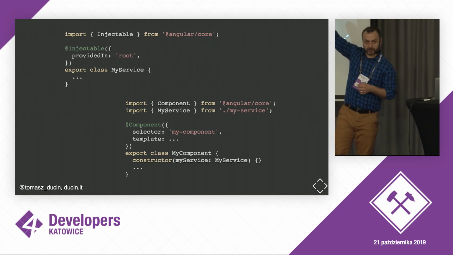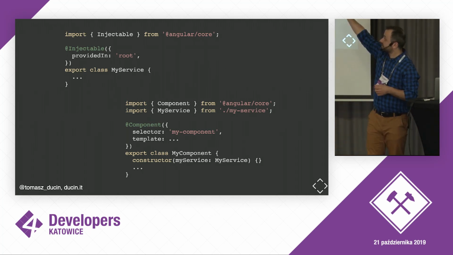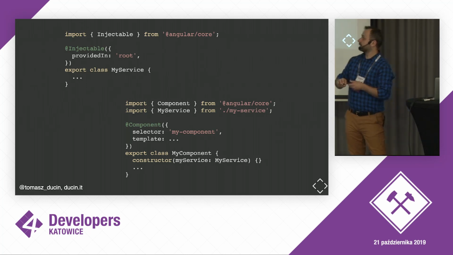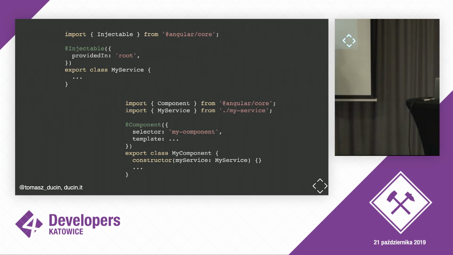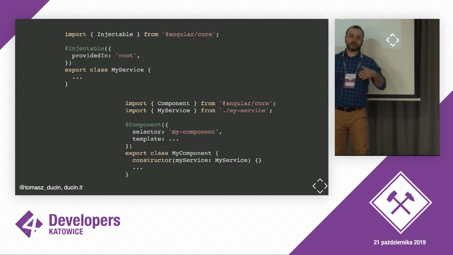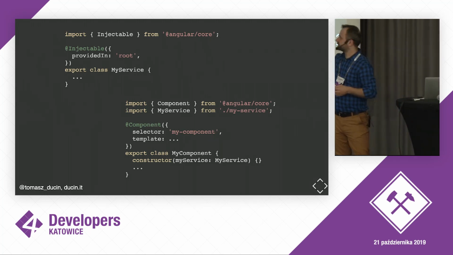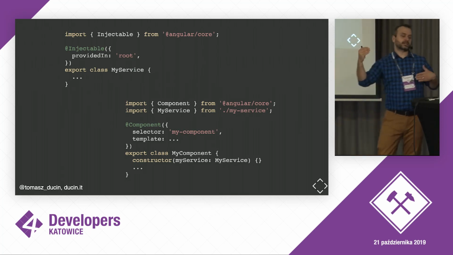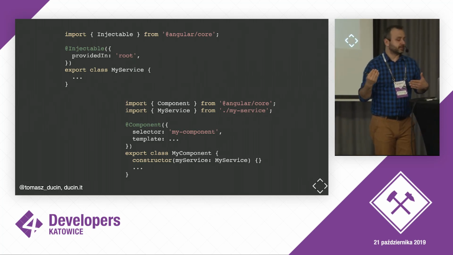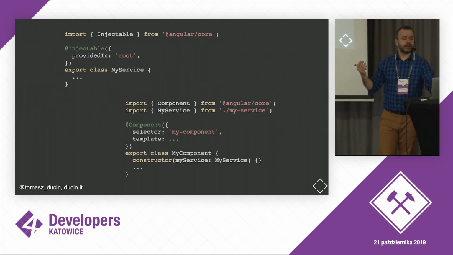All the logic will be defined within the class. It has to be wrapped with the injectable decorator. Now, as long as a component is wrapped with the component decorator, things would get automatically injected. I believe this is pretty straightforward as long as you've used DI anywhere.